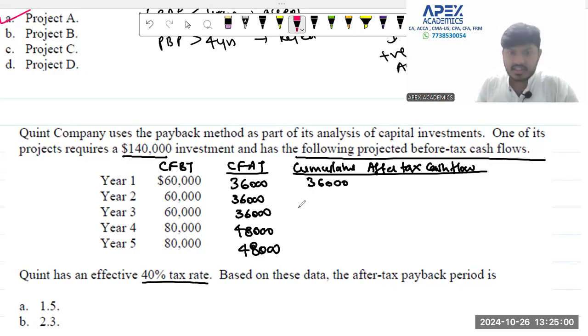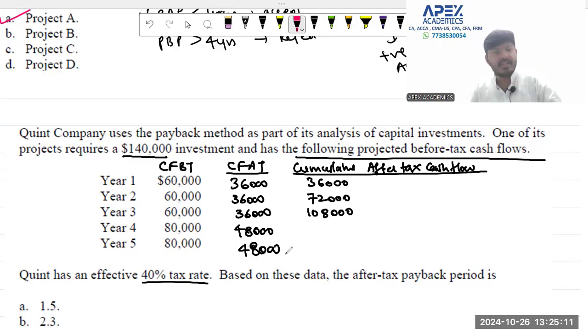Cash flow for the second year is 36. Total cash collected for 2 years is 72. Cash flow for the third year is 36,000. Total cash collected at the end of 3 years is 1,08,000. Cash flow for the fourth year is 48,000. Total cash collected now is 1,56,000 in 4 years.